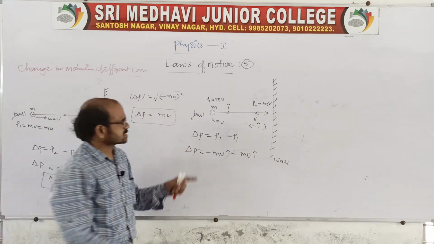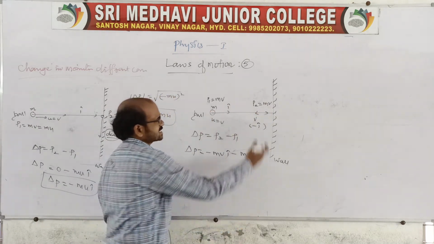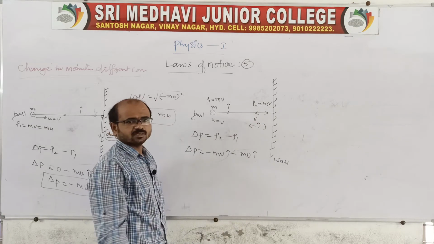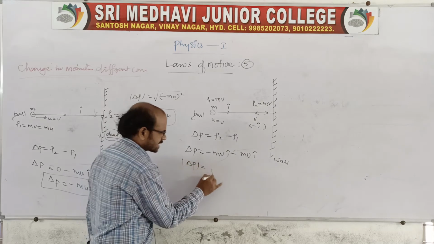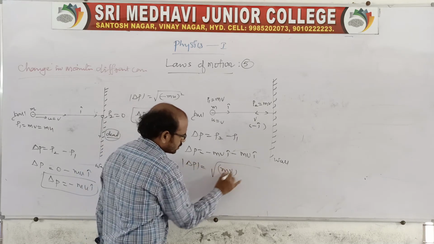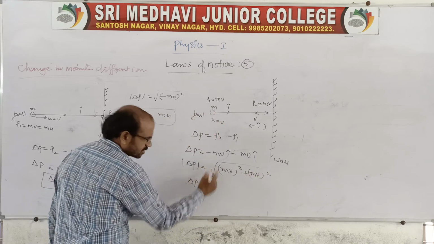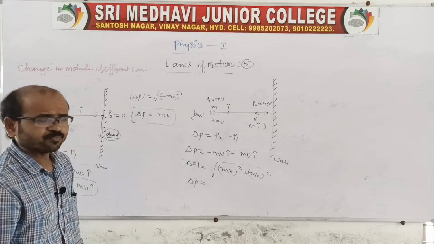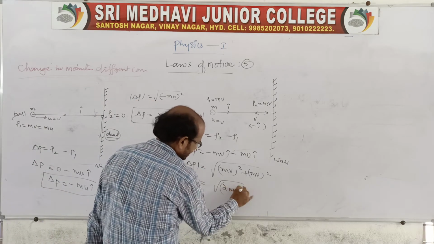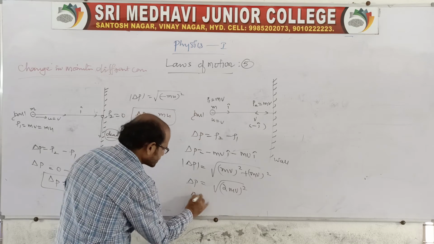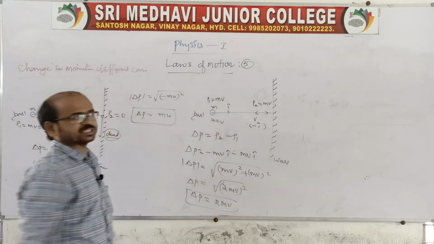Look here, mv only in both situations, but one is moving along the positive x-axis and the other is rebounding with the same velocity in the opposite direction. So the change in momentum, if I take the magnitude, is root over mv whole square plus mv whole square. So we get delta p equal to root over 2mv whole square, fine. So ultimately it is 2mv. This is the second situation.